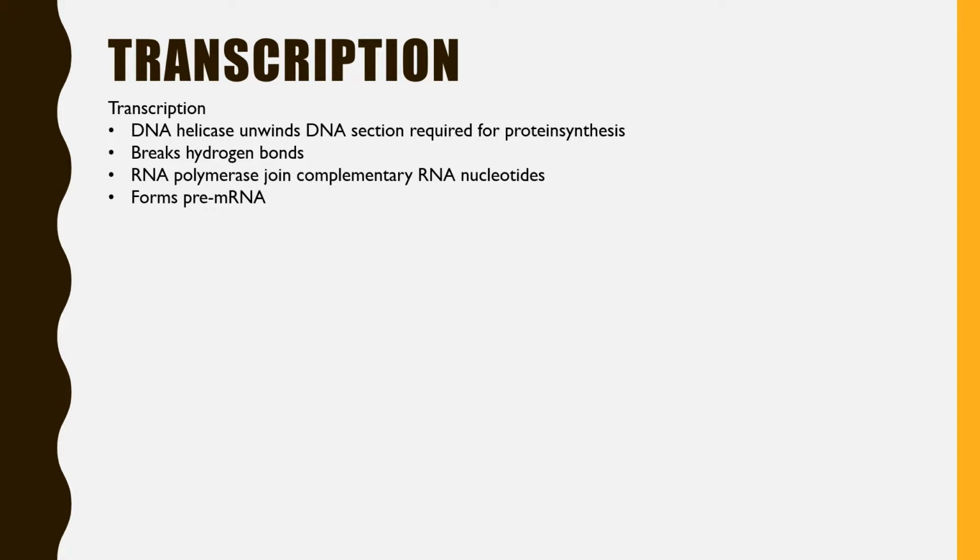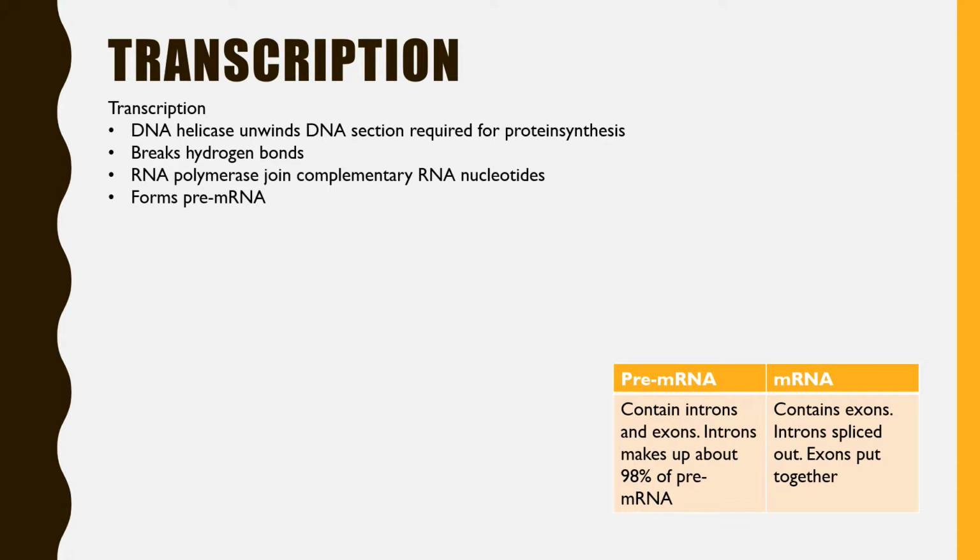Transcription. Transcription is when DNA helicase unwinds the DNA section for protein synthesis. It breaks hydrogen bonds and then RNA polymerase joins complementary RNA nucleotides together to form pre-mRNA. So pre-mRNA contains introns and exons. Introns make up about 98% of the pre-mRNA strand. And mRNA contains exons. The introns are spliced out and the exons are put together.